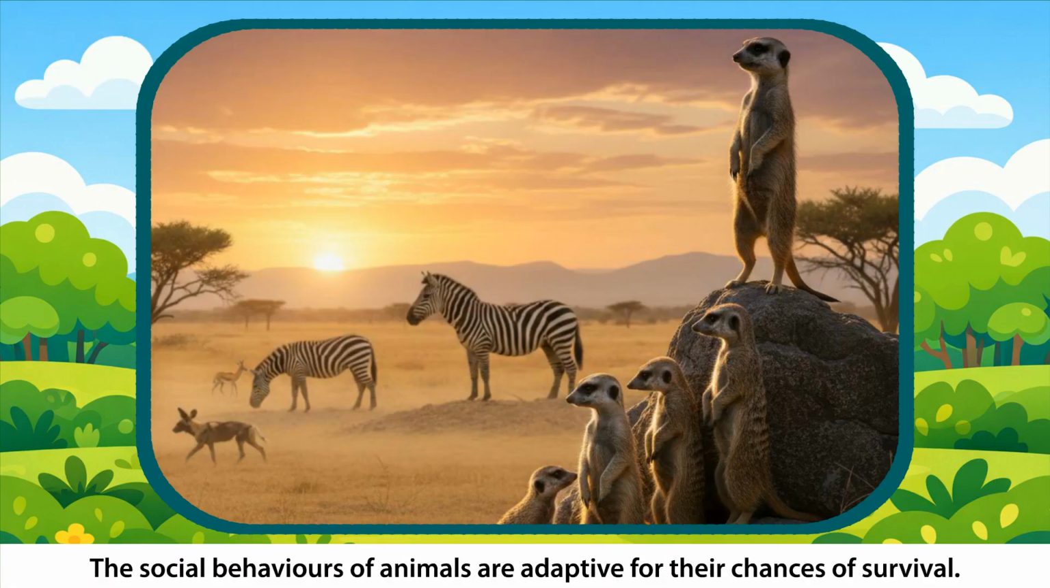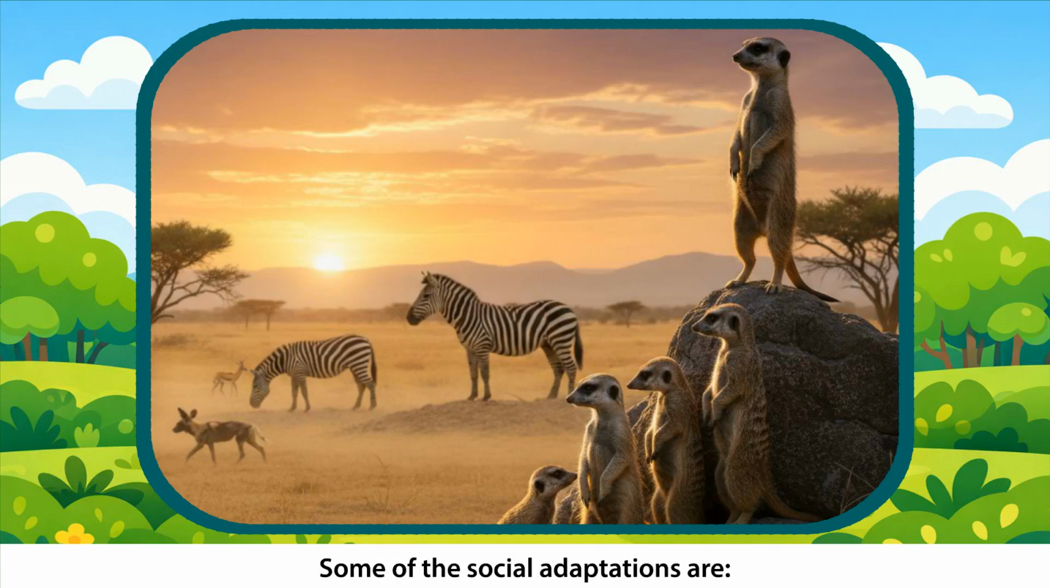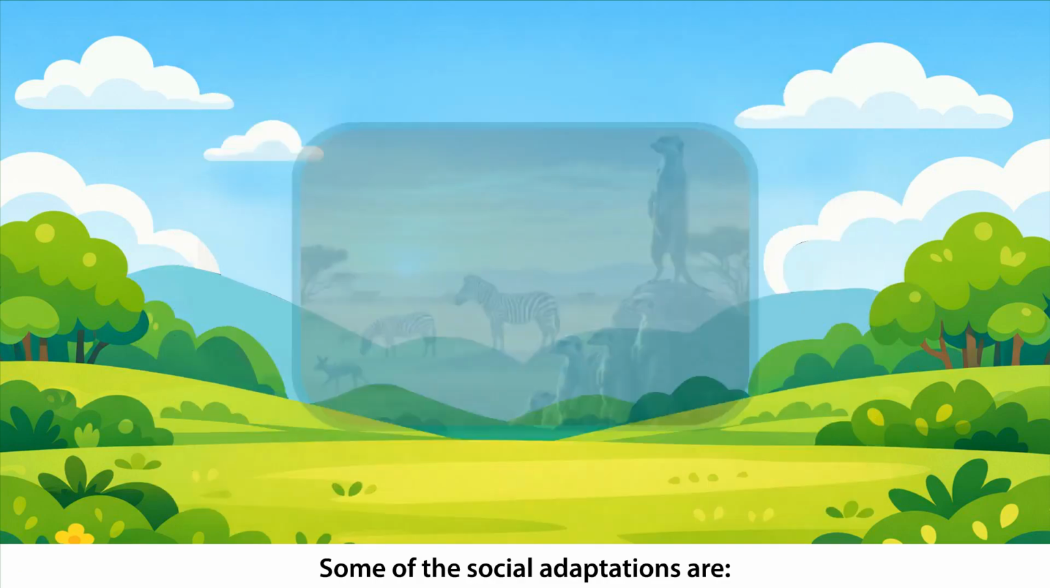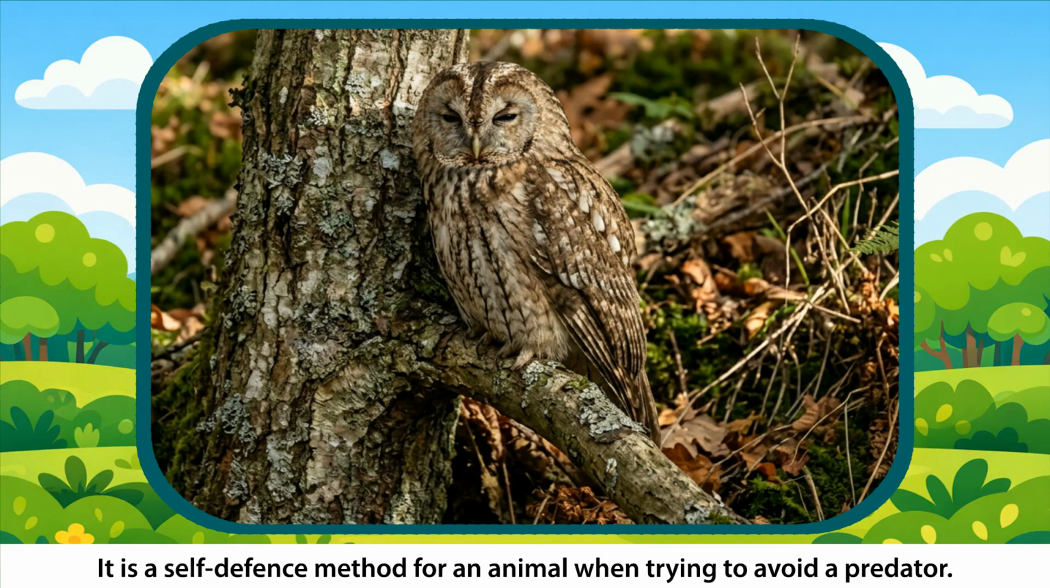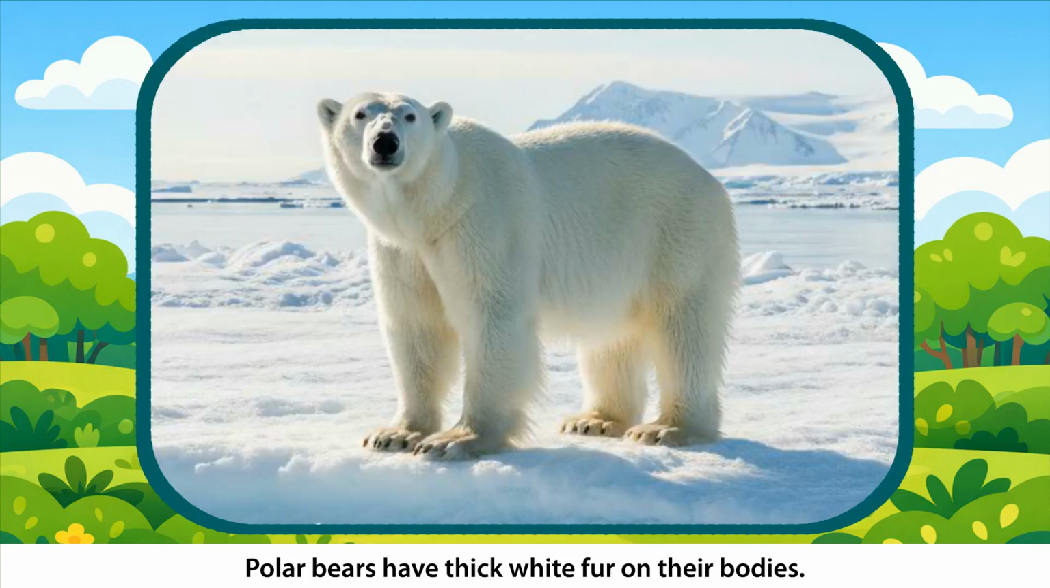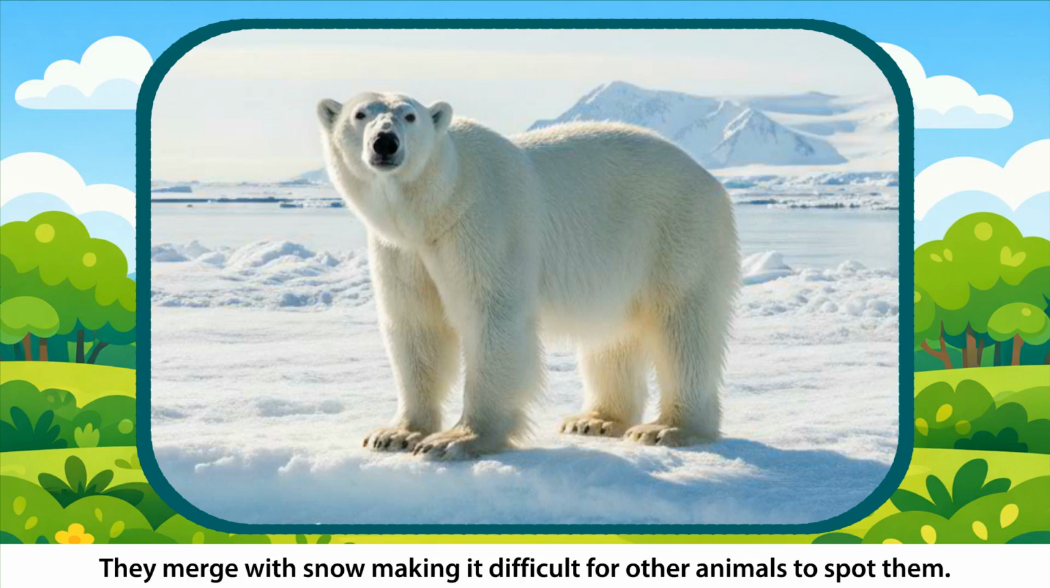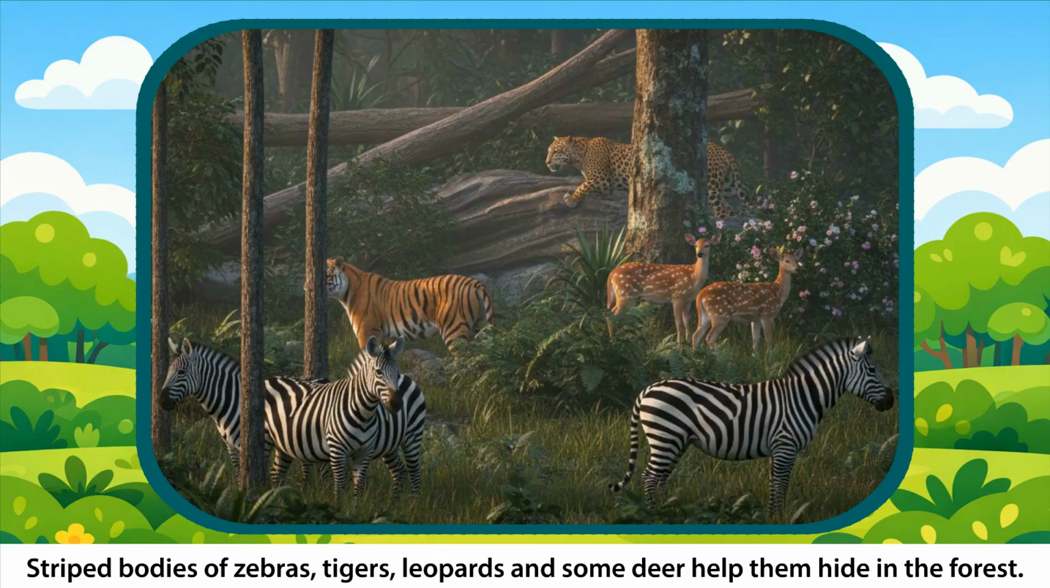Social adaptation. The social behaviors of animals are adapted for their chances of survival. Some of the social adaptations are camouflage. It is the ability of an animal to blend into the surrounding environment. It is a self-defense method for an animal when trying to avoid a predator. Polar bears have thick white fur on their bodies. They merge with snow, making it difficult for other animals to spot them. Striped bodies of zebras, tigers, leopards, and some deer help them hide in the forest.